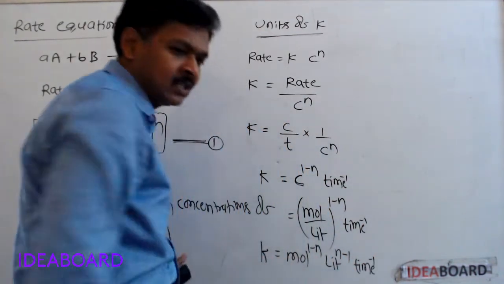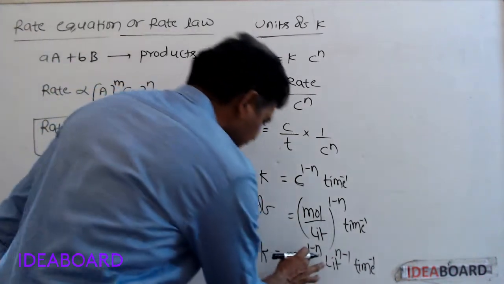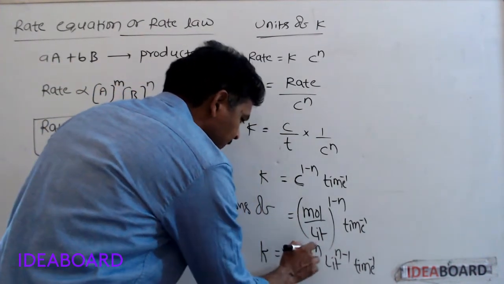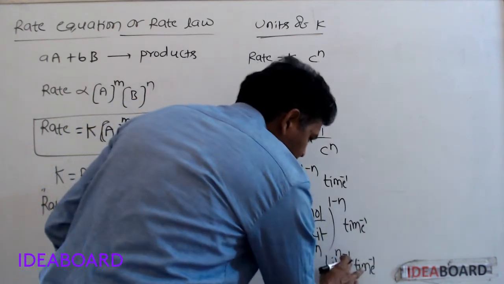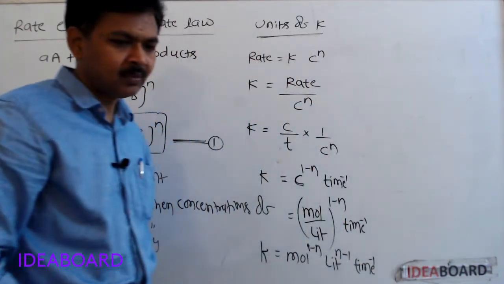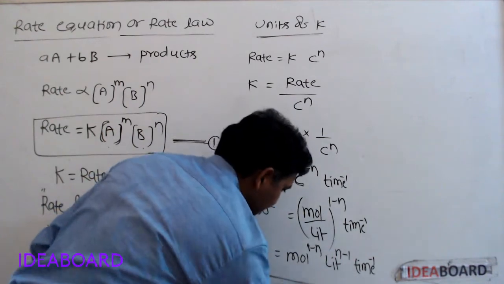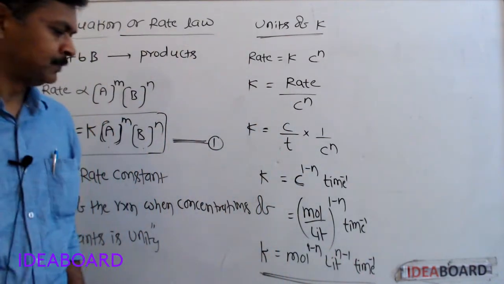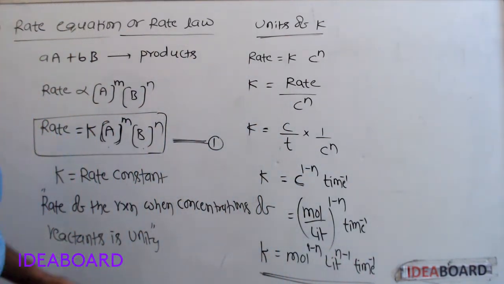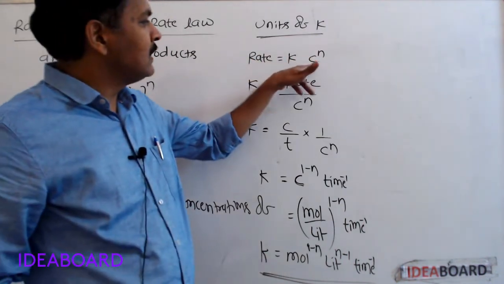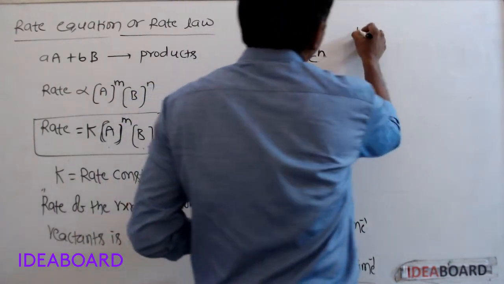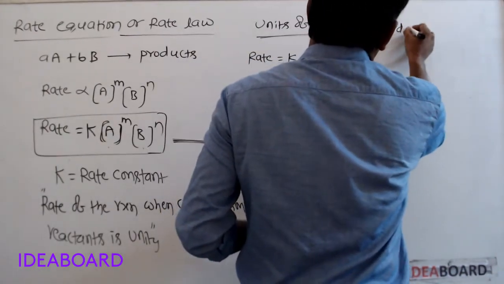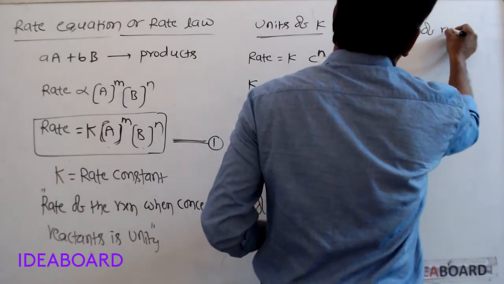These are the units of the rate constant: moles power 1 minus n, liter power n minus 1, time inverse. Rate is equal to k into concentration power n. Here this n is the order of reaction.